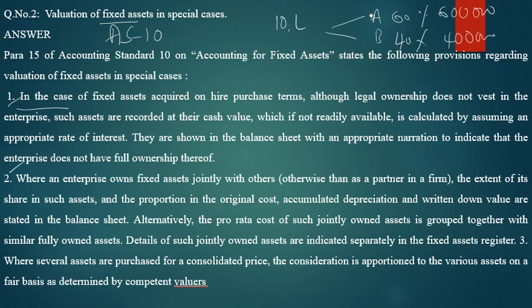If both persons invest half each, 50%, then they will each write 5 lakh rupees. So joint ownership of an asset is normally in practice. These are the two things you need to discuss in the question. You read the remaining part. That's it from AS 10.